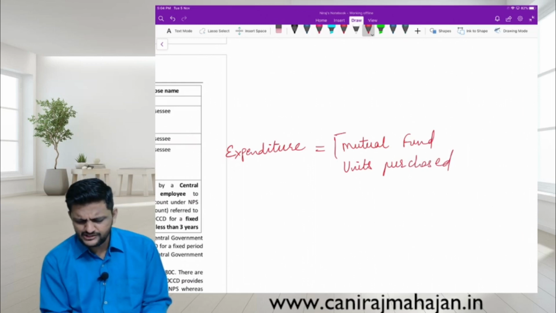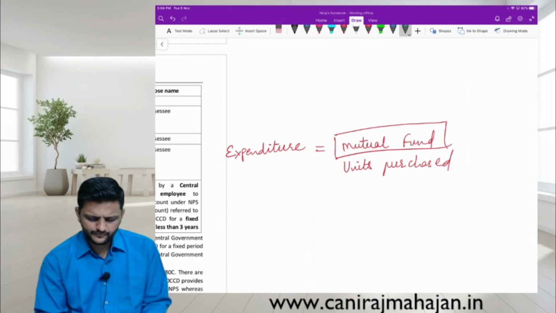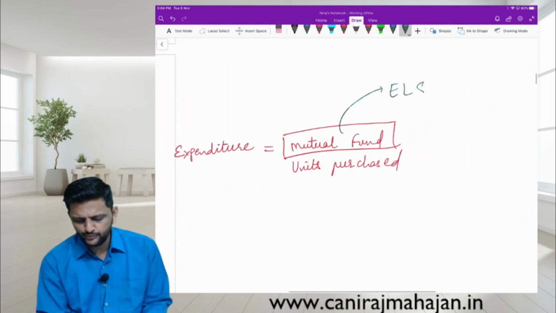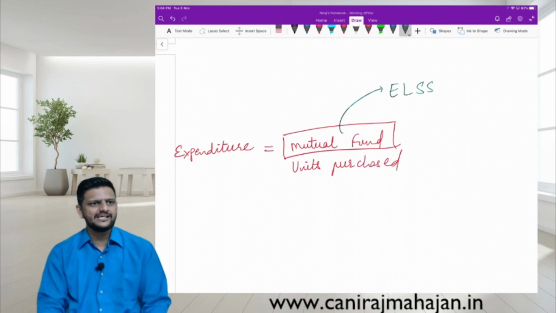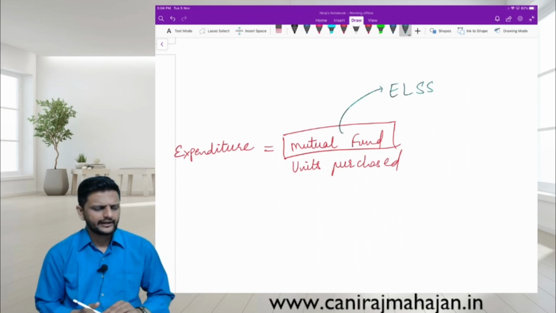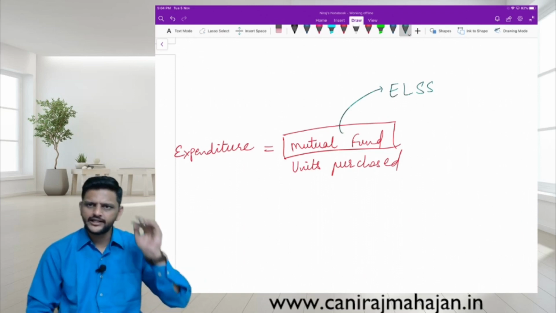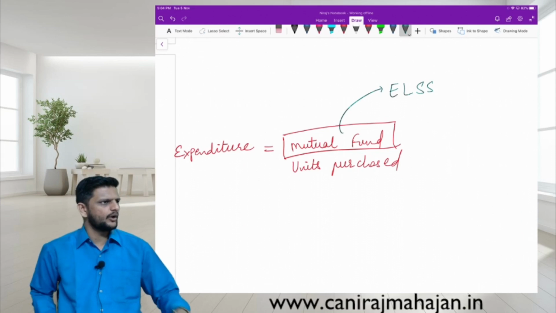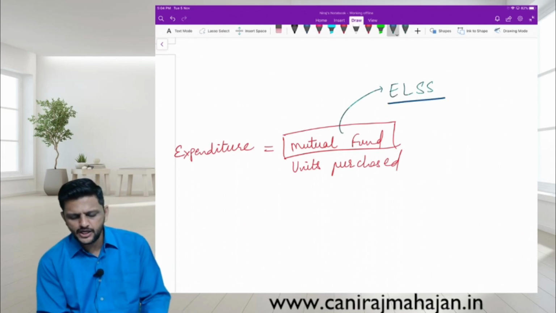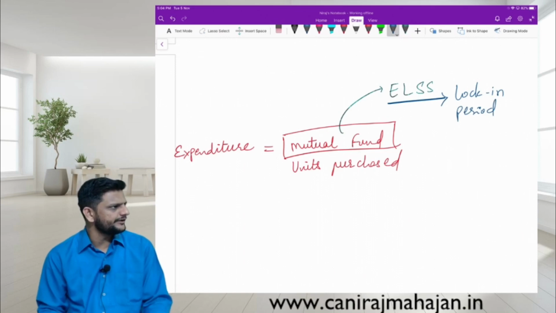But mutual funds are of many types. Okay. And in that, only those mutual funds which are formulated or created or known as ELSS, equity linked savings scheme, that under that scheme that mutual fund is recognized, then investment in those ELSS is allowed as deduction. Okay. It usually comes with a lock-in period. Do you remember PPF? PPF lock-in period? 5 years.